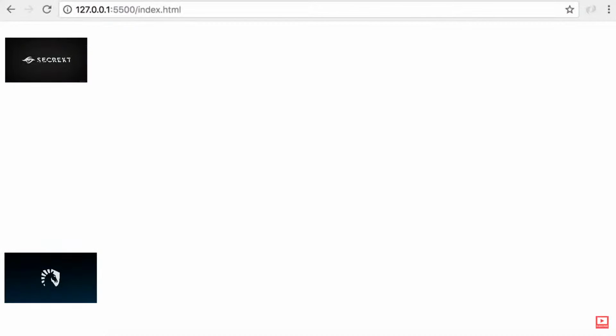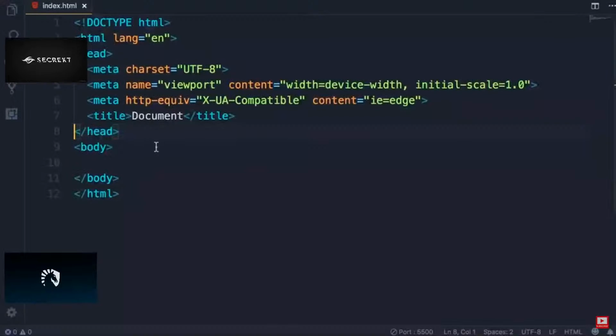This will open up Chrome or your default browser and point it to this address. That's where our web application is served from. Now, currently we have an empty page. Now, to make sure that everything is working properly, let's go back to Visual Studio Code. Here in the body section, let's add an H1, press tab, and type hello world. Now save the changes. Back in the browser, you can see